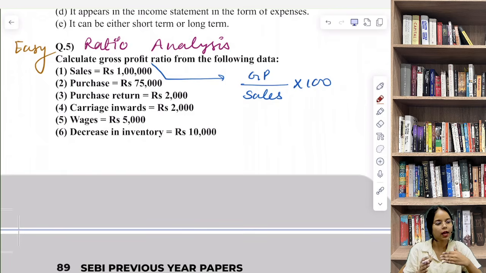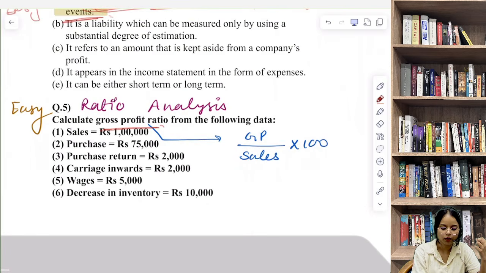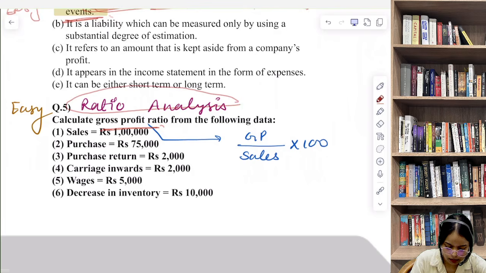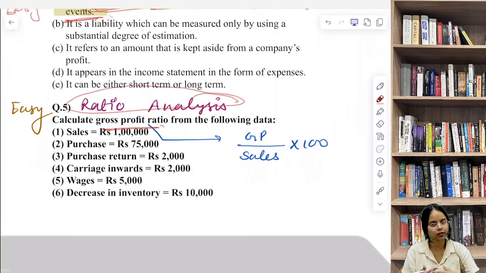Okay, so we have this data: sales, purchase return, carriage inwards, wages, decrease in inventory, but हमें क्या निकालना है? Gross profit ratio. So what was the topic? Ratio analysis. जब हम ratio analysis करते हैं तब हम different type के ratios को पढ़ते हैं. So that was easy, that was very easy if you know the formula. अगर आपको formula पता है it's very easy for you.